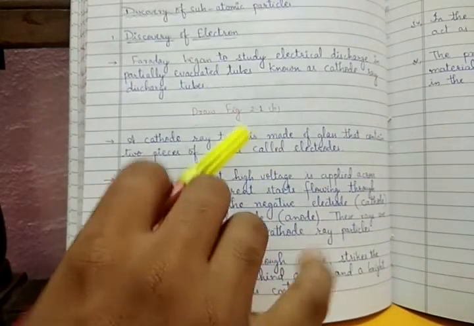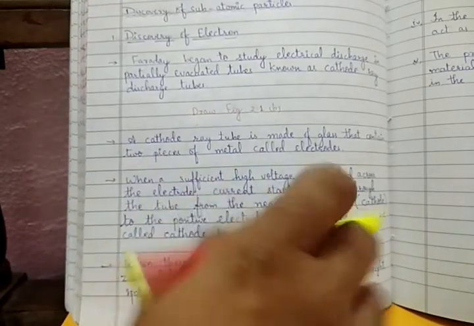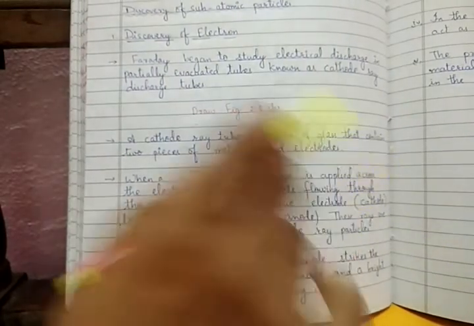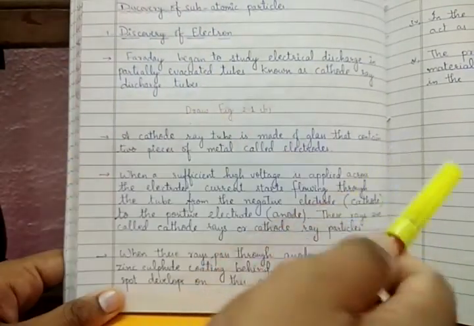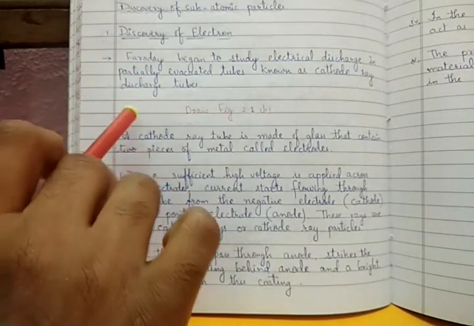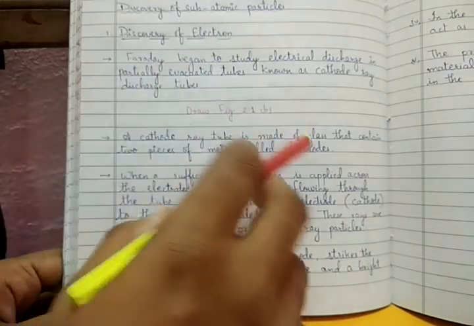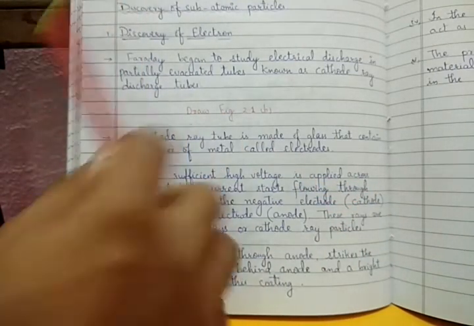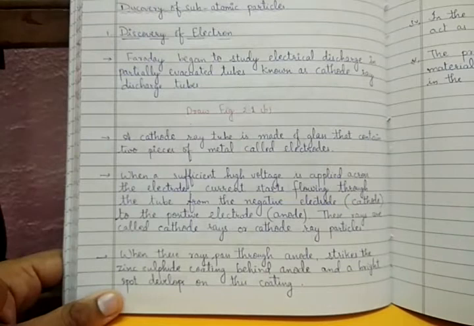The negative electrode, from which the electrons start, is known by the name cathode, and the positive side where the electrons reach is known as the anode. So the rays that start from the cathode and reach the anode are known by the name cathode rays, or cathode ray particles.